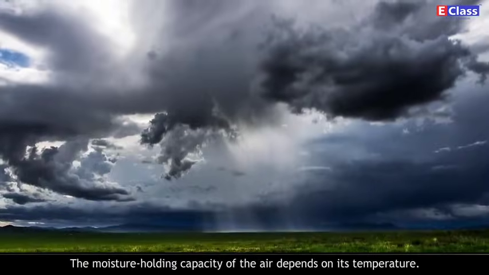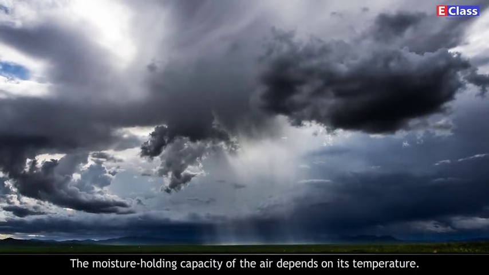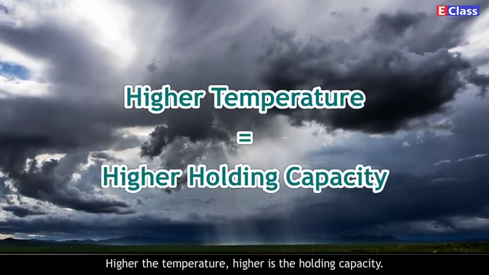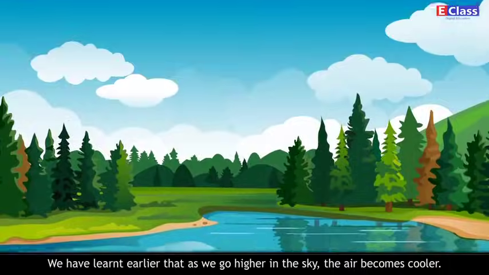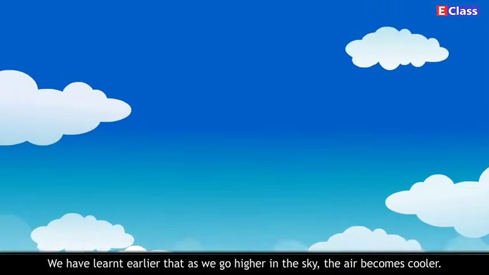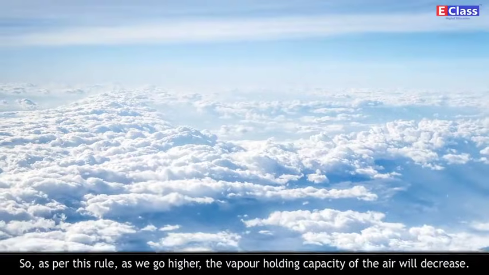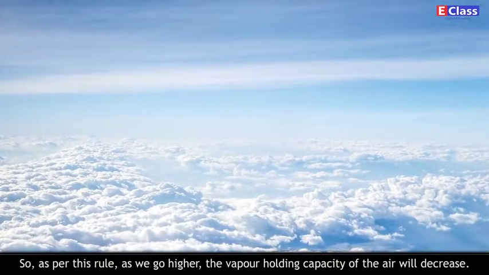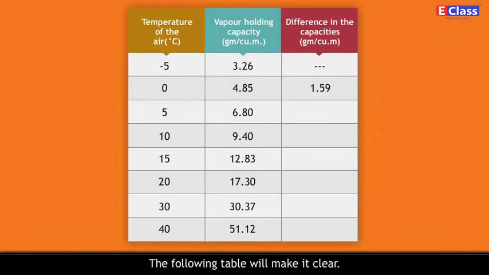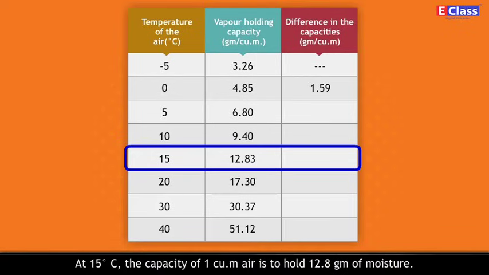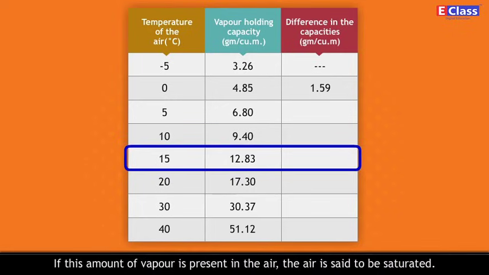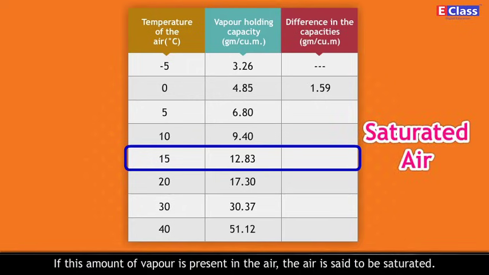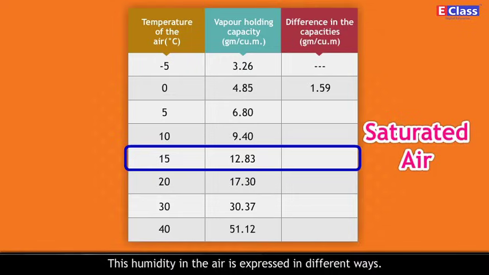The moisture holding capacity of the air depends on its temperature. Higher the temperature, higher the holding capacity. We have learned earlier that as we go higher in the sky, the air becomes cooler. So as per this rule, as we go higher, the vapor holding capacity of the air will decrease. The following table will make it clear. At 15 degrees Celsius, the capacity of 1 cubic meter of air is to hold 12.8 gram of moisture. If this amount of vapor is present, the air is said to be saturated. This humidity in the air is expressed in different ways.